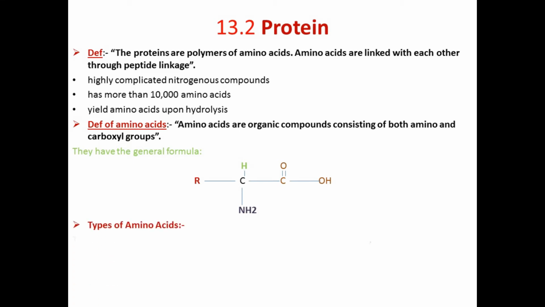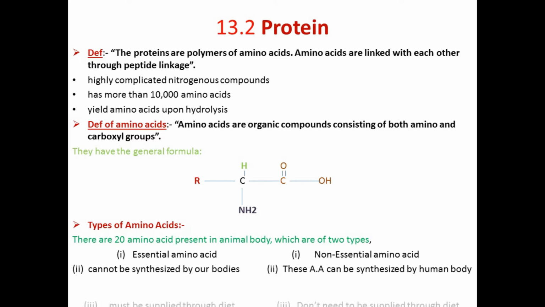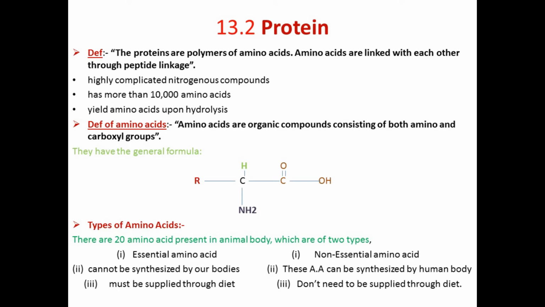Types of amino acids. There are 20 amino acids in the living body of animals. These 20 amino acids are divided into two major categories. Number one is essential amino acids and number two is non-essential amino acids. The essential amino acids cannot be synthesized by our bodies. On the other hand, the non-essential amino acids can be synthesized by human bodies. Because essential amino acids cannot be synthesized by our bodies, they must be supplied through diet. On the other hand, non-essential amino acids can be synthesized by the human body, so they don't need to be supplied through diet.